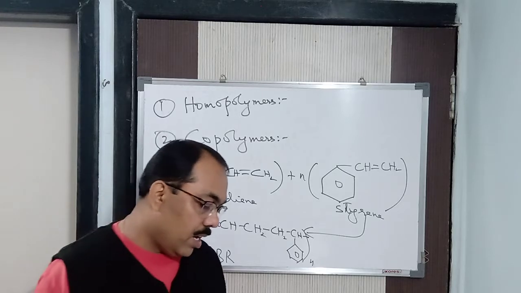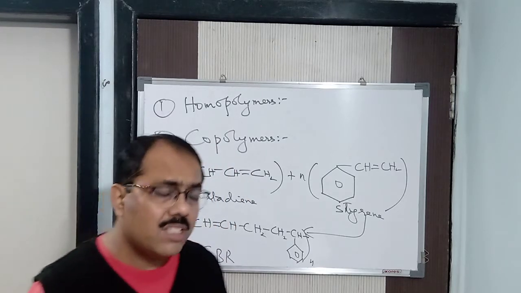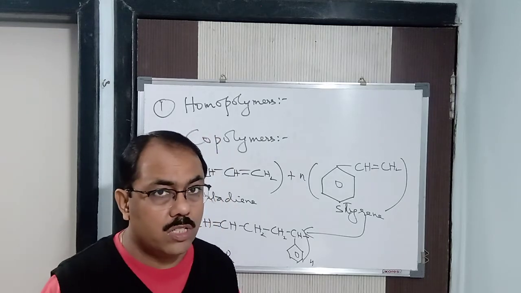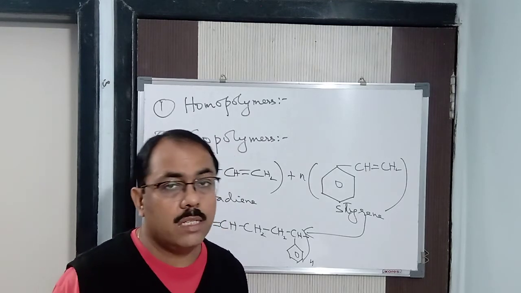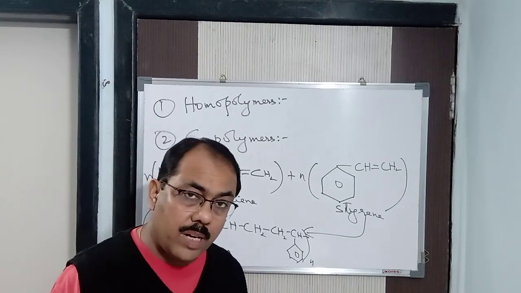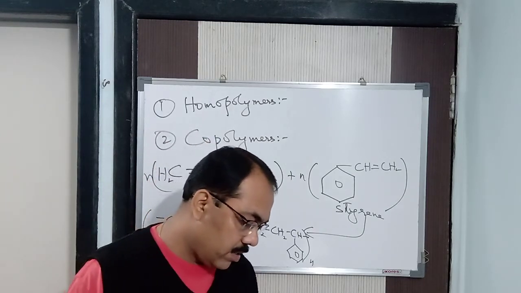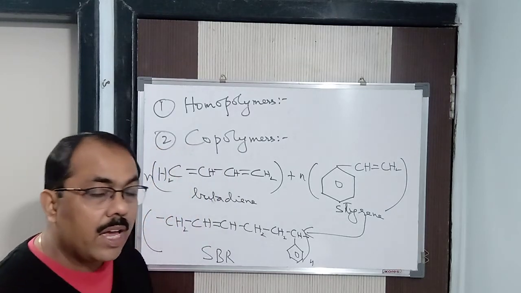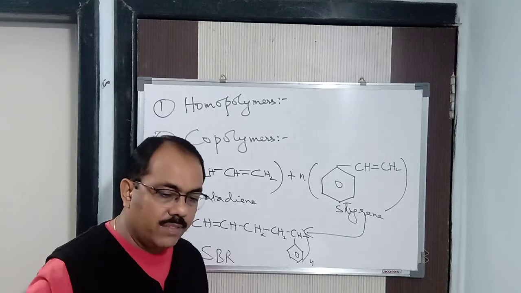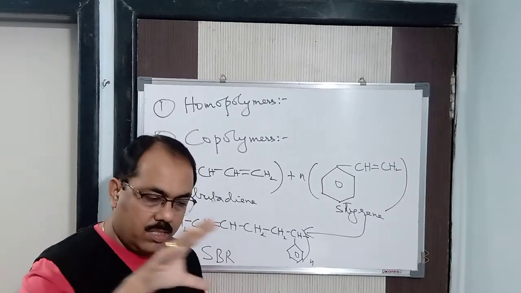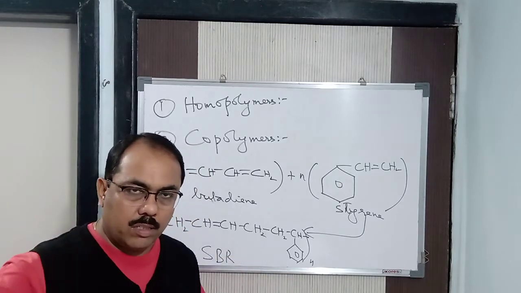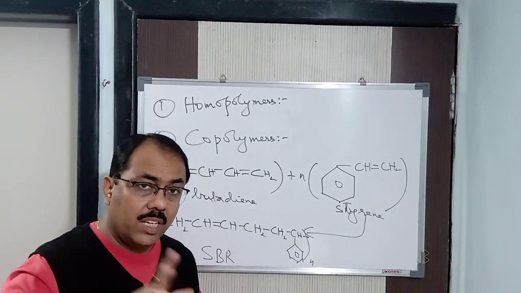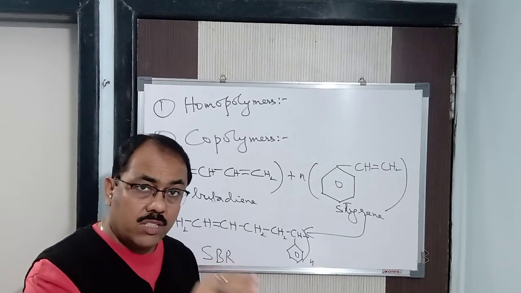Now next, on the basis of the formation of polymerization, we have two types of polymers: addition polymerization and condensation polymerization. Now the process of addition occurs through a chain mechanism via active centers. From the active centers the process of addition takes place. Ethene, another ethene, another ethene; propene, another propene, another propene. How is it added? By breaking of the double bond, because the double bond is an active center. Already I have told you.